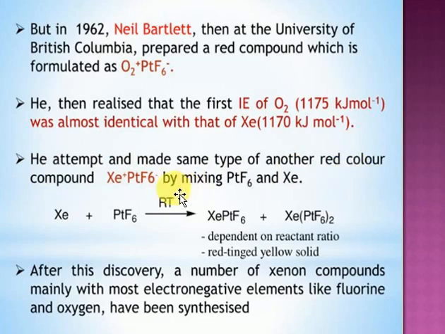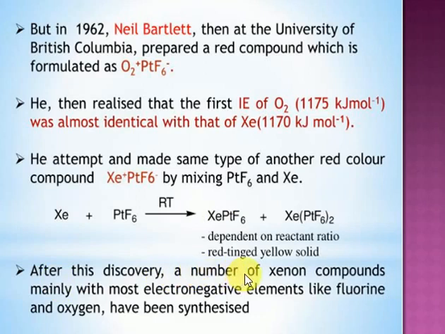Another red color compound is formed. What he has taken: helium gas and a strong oxidizing gas, and at room temperature he heated it. He also found a red color compound. Then he got an idea. He came to one conclusion: even though they are noble gases, helium also takes part in chemical reactions. This led to the evolution of many new noble gas compounds. The noble gas compounds were discovered.